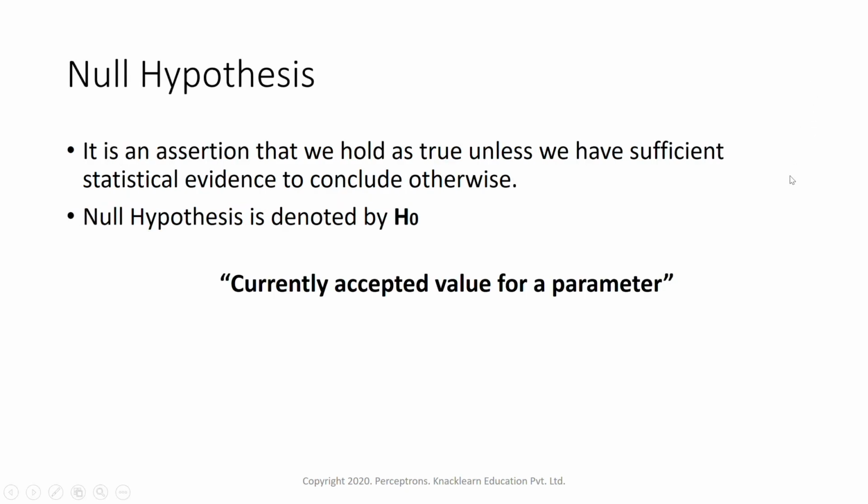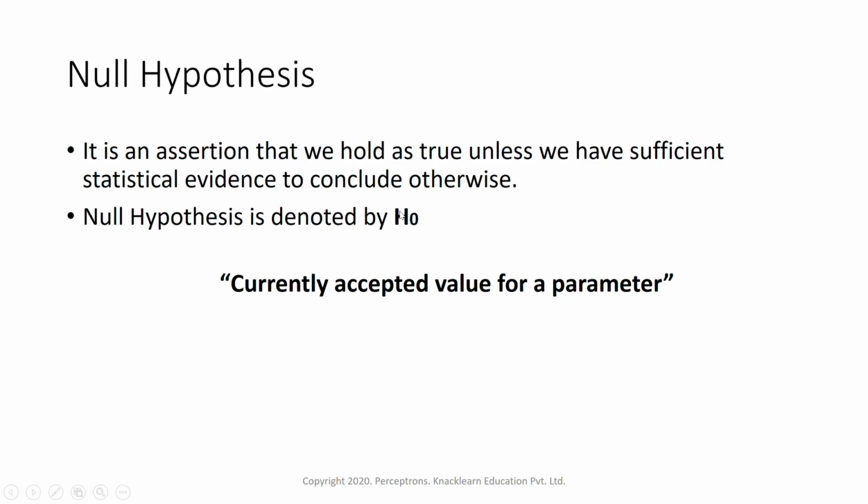Now here we have two things within this kind of hypothesis testing. One is the null hypothesis. The other one is the alternate hypothesis. The null hypothesis is the currently accepted value for a parameter. It is an assertion that we hold as true unless we have sufficient statistical evidence to conclude otherwise. The null hypothesis is denoted with H naught, that is H0. This is the symbol for the null hypothesis.